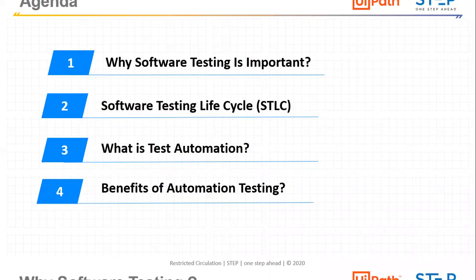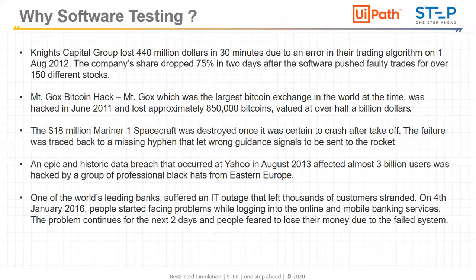Let's start with why software testing is necessary, or why companies need software testing. Because development is there, but why software testing? These are some examples which I have drafted from the past journey of companies, where they got problems related to a particular software that was not tested, or there was defect leakage, and depending on that they suffered a lot of loss, millions of dollars lost in the case of banks, or in the case of some capital group for their algorithm.